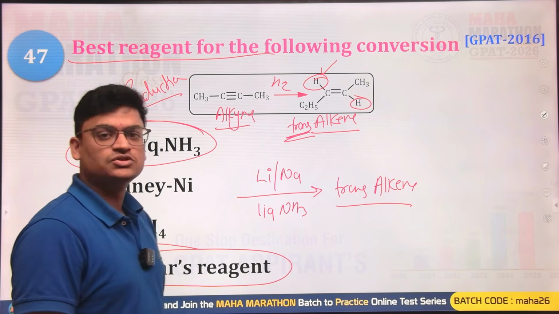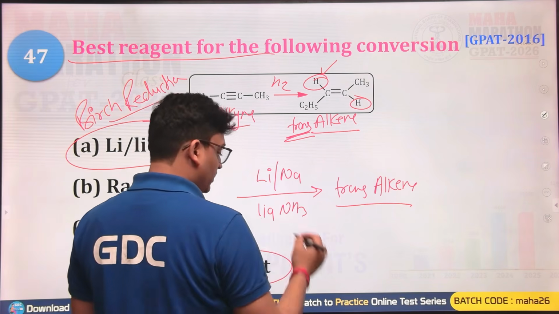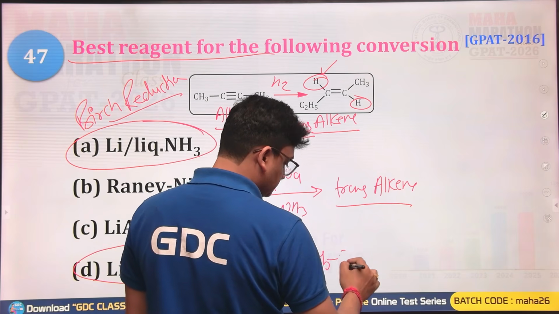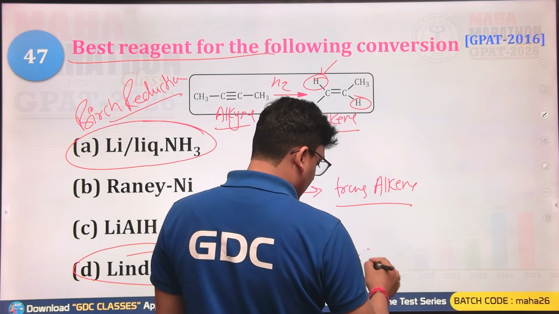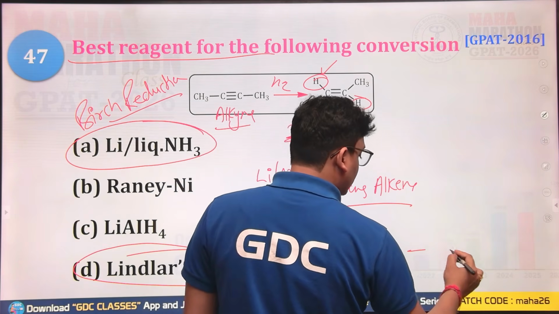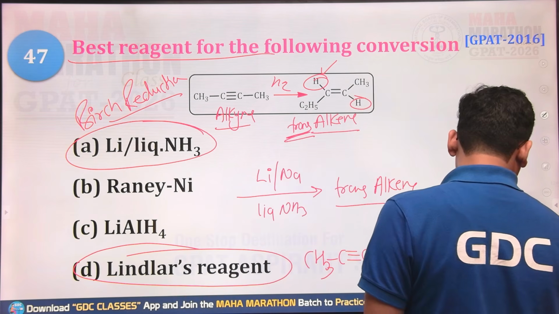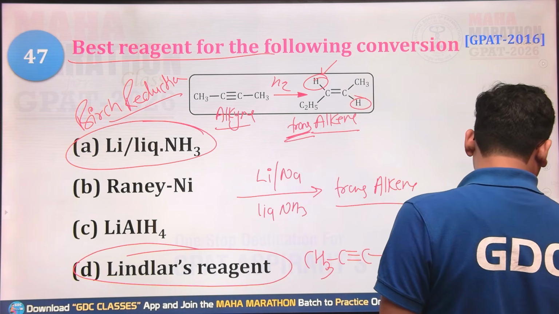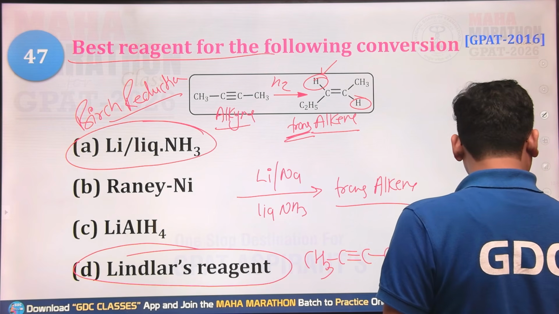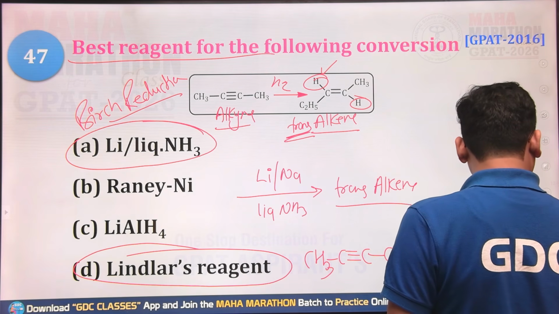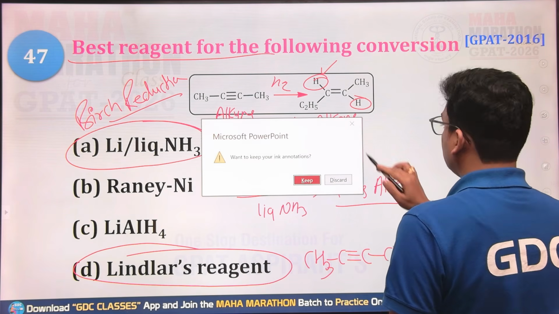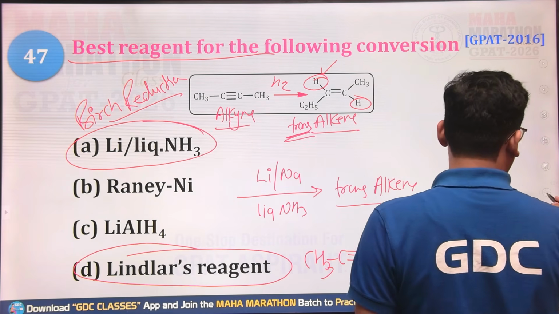This is Pd/BaSO4 or Pd/CaCO3. So whenever we have an alkyne, it can also be converted into alkene again, but this conversion will be in the cis manner. Let me draw this.